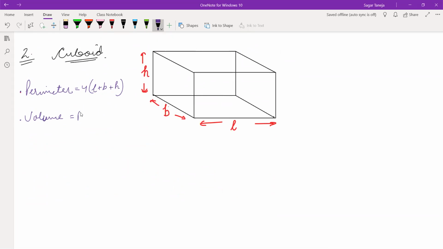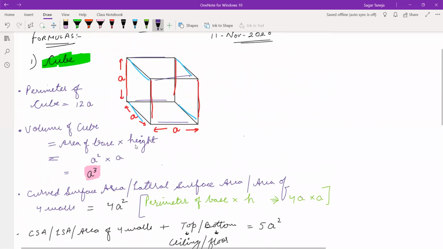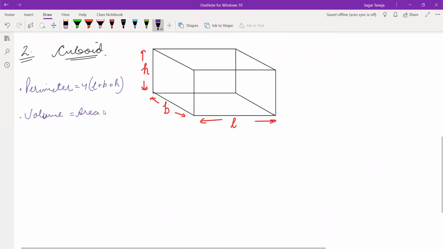The derivation of the formula, that is area of, see, same formula again. What is the basic formula? Area of base into height. The same I am applying here. Area of base multiplied by height. What is the base here? Base is rectangular, and the area of rectangle is L into B. L into B is area of rectangular base and multiply by height. So volume is L into B into H. That's why the formula of volume is L into B into H.